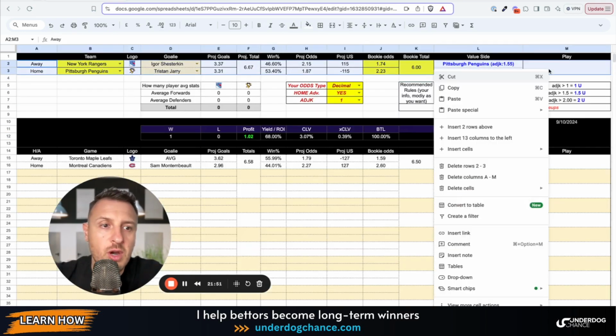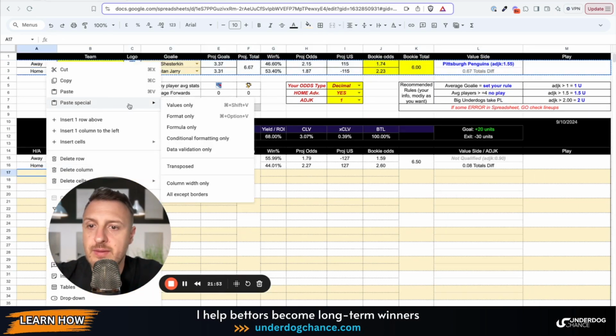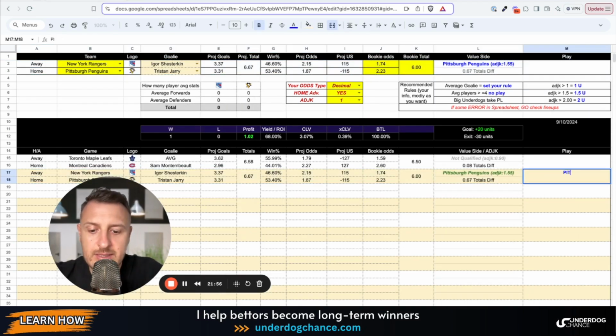So I would go with Tristan Jarry, and so this is Pittsburgh 2.23, 1.5 units. So this is first qualified bet.